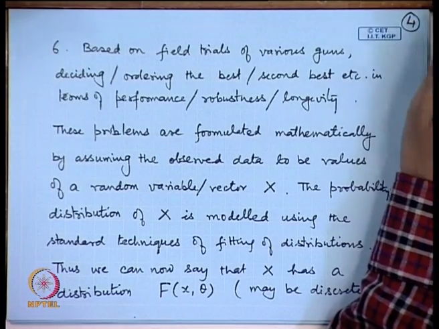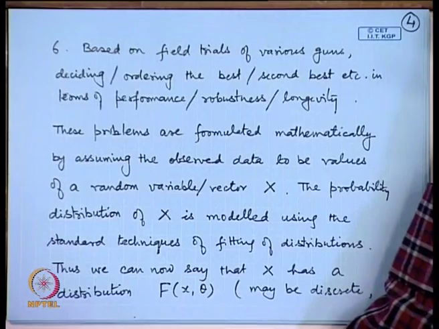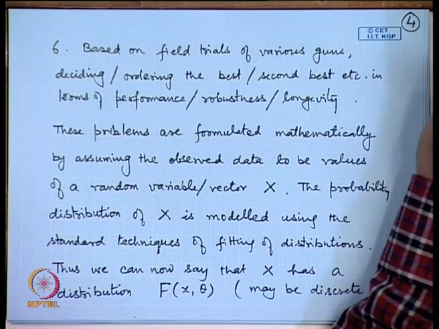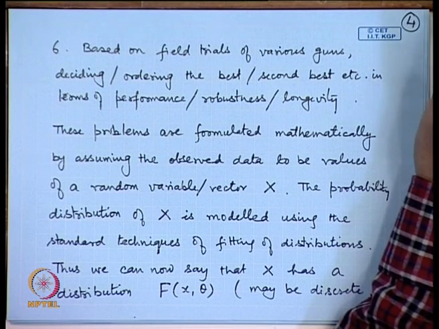So, various arms manufacturers give samples from their factories, and then field trials of those guns are conducted. The job of the statistician is to determine which is the best gun among these, which is the second best, and so on, in terms of performance.